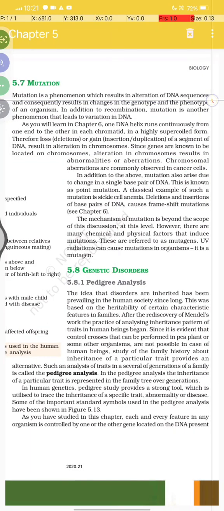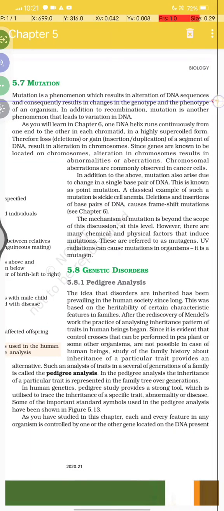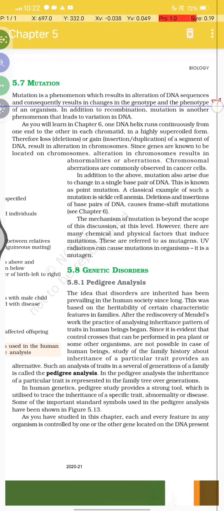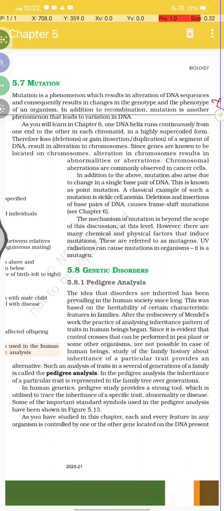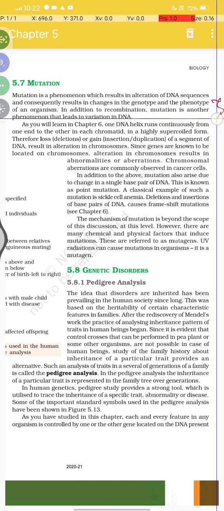Mutation is the phenomenon which results in the alteration of the genetic DNA sequence and consequently results in the change in the genotype and the phenotype of an organism. In addition to recombination, mutation is another phenomenon that leads to variation in DNA.